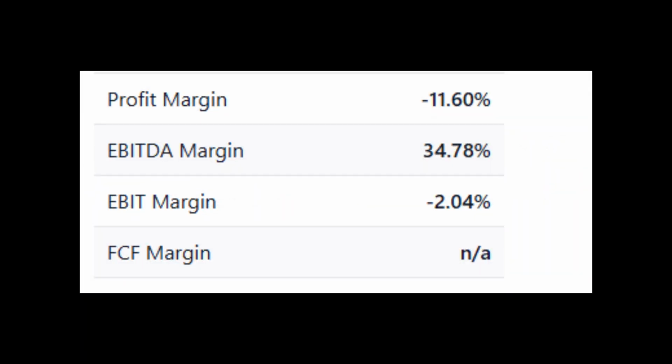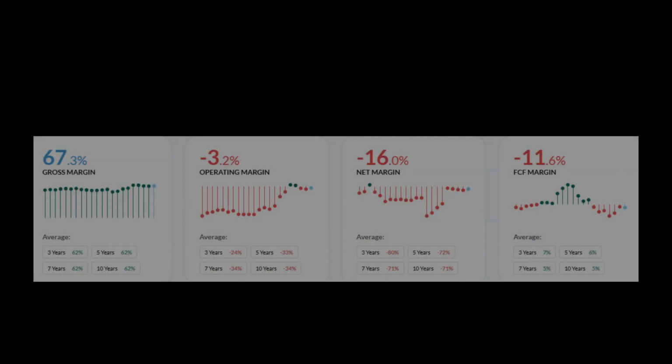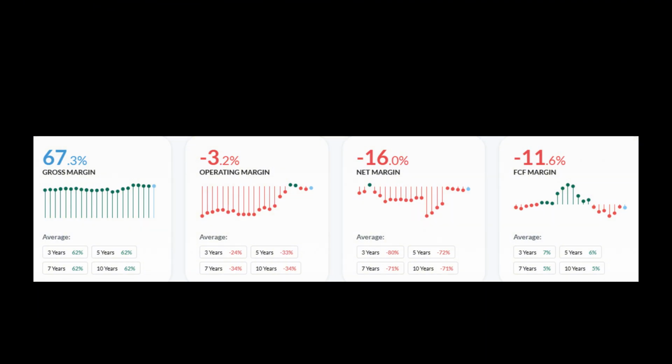Net profit margin, net income divided by revenue. This shows how much profit a company makes for every dollar of revenue. Gross margin, gross profit divided by revenue. A higher gross margin suggests strong pricing power or efficient production. Operating margin, operating income divided by revenue. It indicates how well the company is managing its operations and controlling costs.